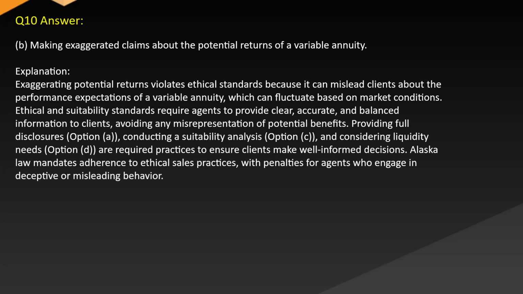Answer: B. Making exaggerated claims about the potential returns of a variable annuity. Explanation: exaggerating potential returns violates ethical standards because it can mislead clients about the performance expectations of a variable annuity, which can fluctuate based on market conditions. Ethical and suitability standards require agents to provide clear, accurate, and balanced information to clients, avoiding any misrepresentation of potential